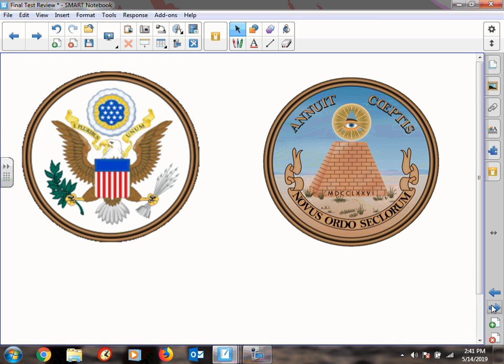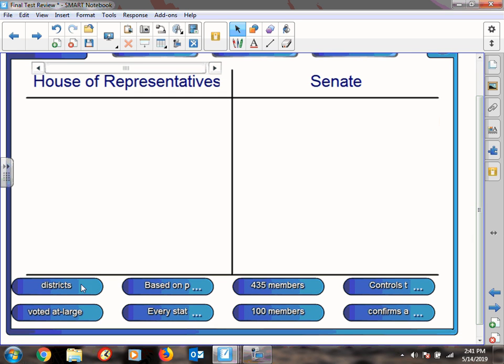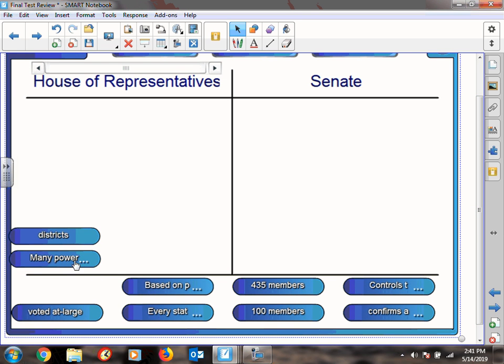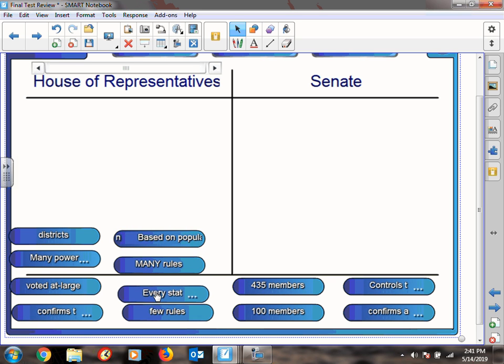All right, so now we're going to compare the House and the Senate, and I have kind of a classification thing for you. So I'm going to slide these up. So you got districts, many powerful committees, voted at large, confirms treaties, based on population, which chamber has many rules.